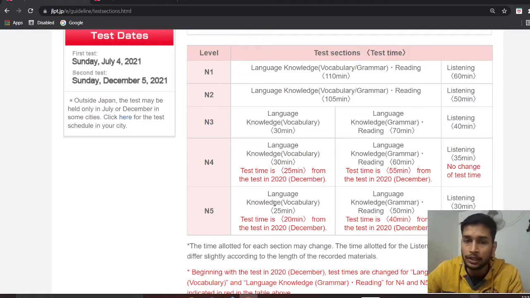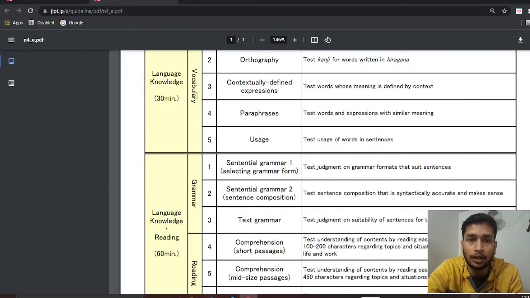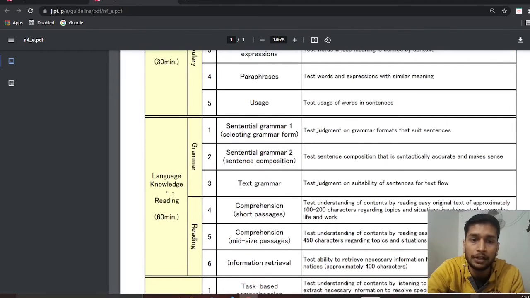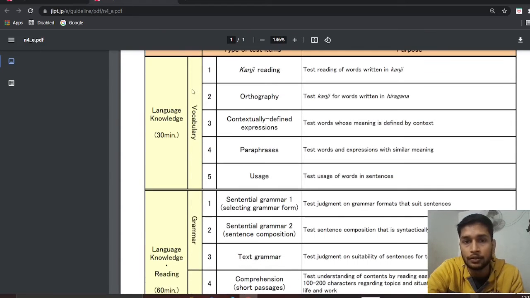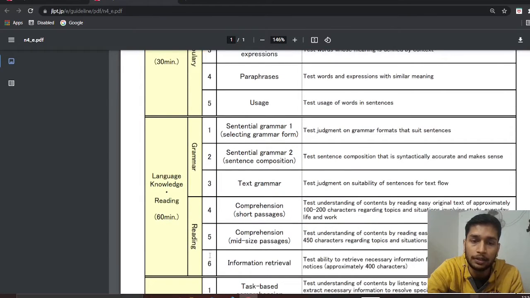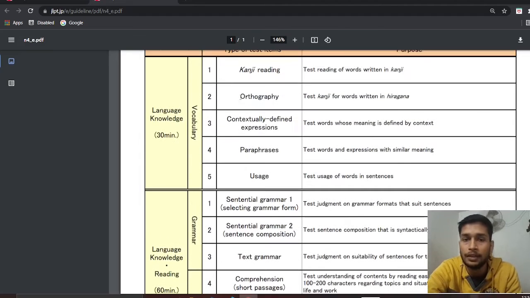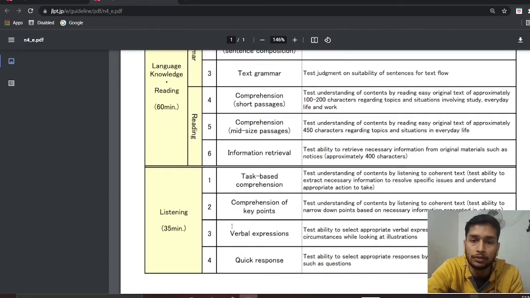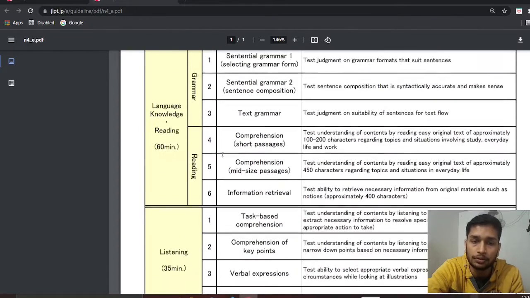So each section will contain 60 marks and you have to get a minimum of 19 marks in each section. I'm going to show you the actual chart: vocabulary, grammar and reading, and the next section is listening. Grammar and reading are combined in the reading section. The first vocabulary section will contain five types of questions, grammar will contain three types, and reading will contain three types of questions. Each section contains 60 marks.